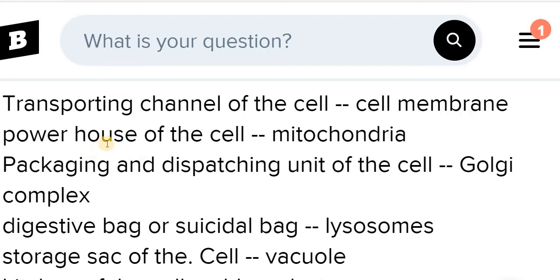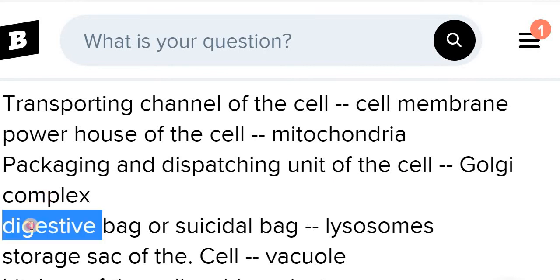The second one, the powerhouse of the cell. As we know, the mitochondria are able to release energy, storing it in the form of ATP, the adenosine triphosphate, and provide the energy to the cell. That's why it is known as the powerhouse of the cell. So the answer is mitochondria. The third one, the packaging and dispatching unit of the cell. That is the Golgi apparatus, or you can write the Golgi complex.